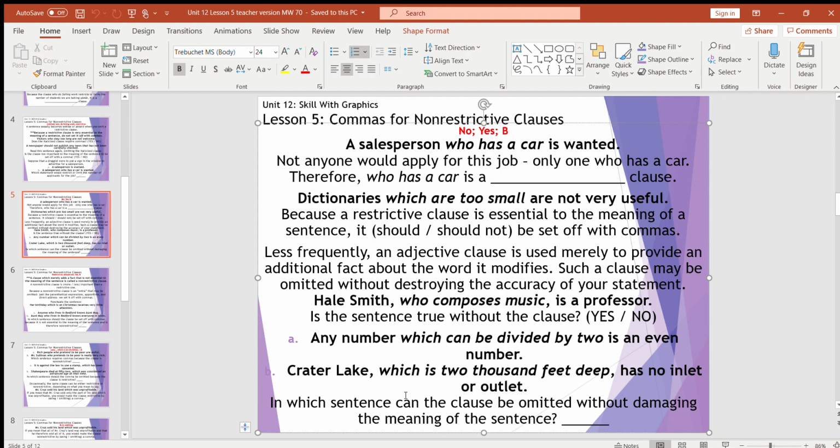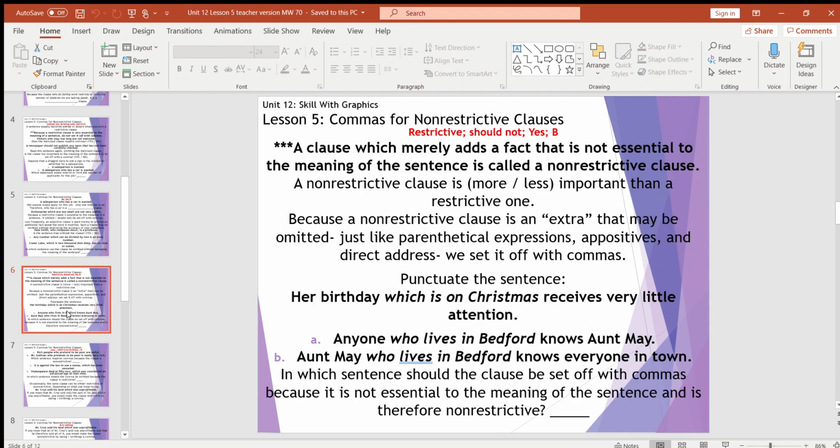Any number that can be divided by 2 is an even number, versus Crater Lake, which is 2,000 feet deep, has no inlet or outlet. So in which sentence can the clause be taken out without damaging the meaning of the sentence? Well, obviously "any number is an even number" is not true, because not every number is an even number, whereas "Crater Lake has no inlet or outlet" still does make sense. And of course, our signals are the commas. So the correct answer is B.